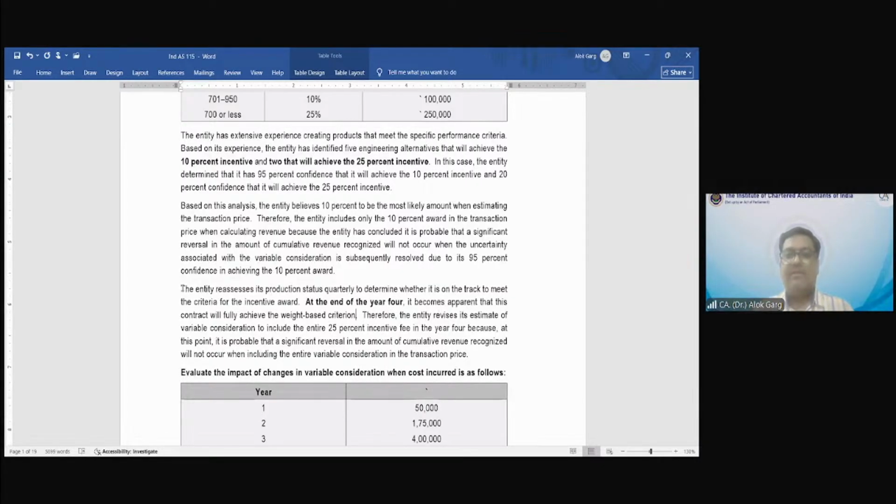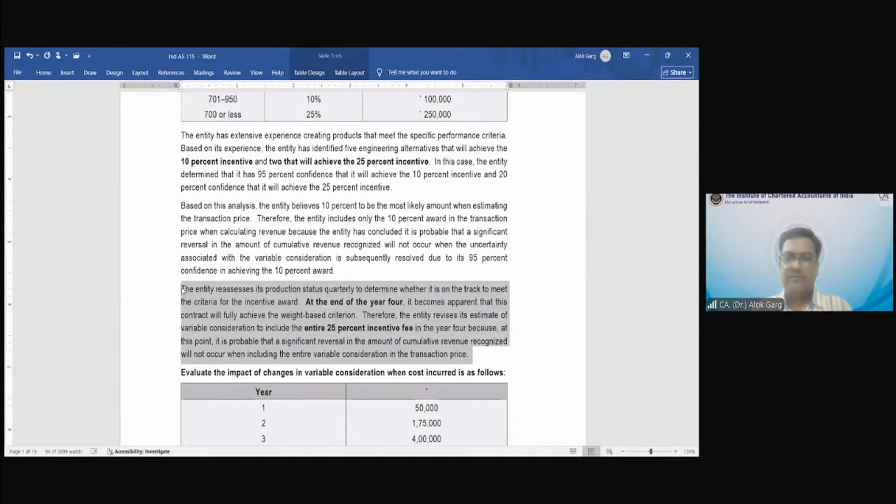Therefore, the entity revises its estimate of variable consideration to include the entire 25% incentive fee in year 4, because at this point it is probable that a significant reversal in the amount of cumulative revenue recognized will not occur when including the entire variable consideration in the transaction price. What is the crux of these 6 lines?